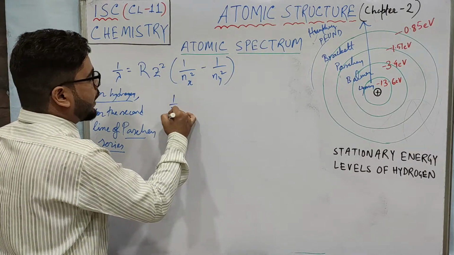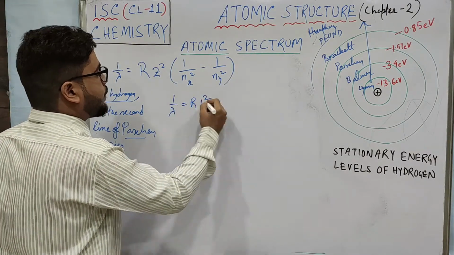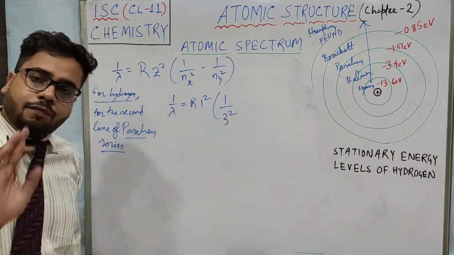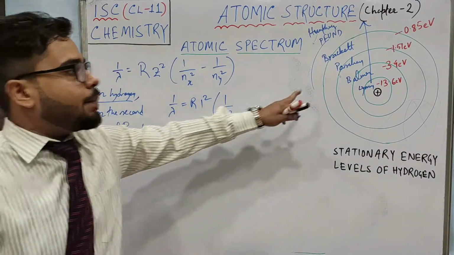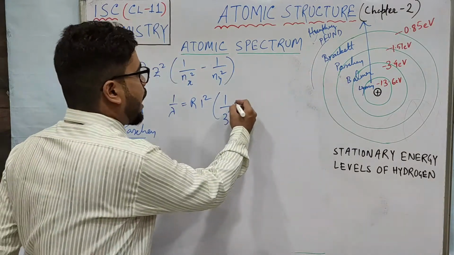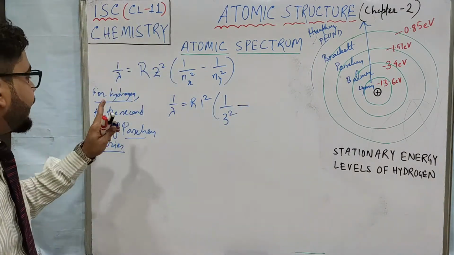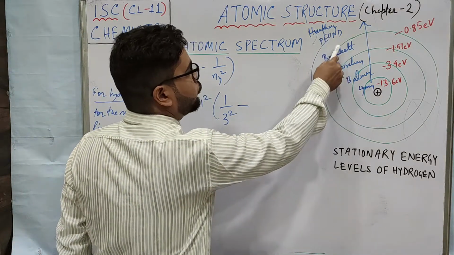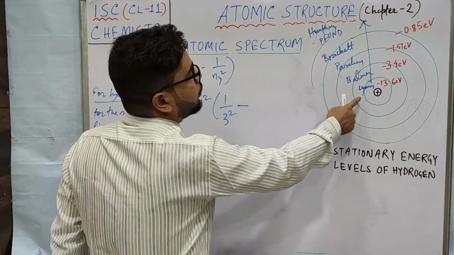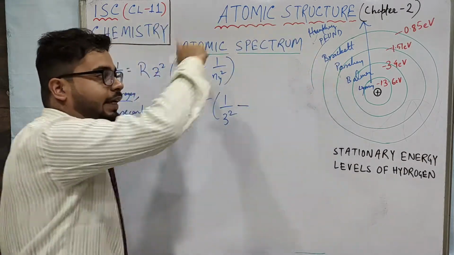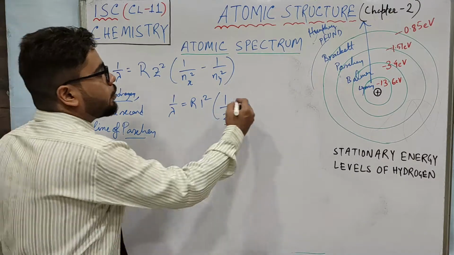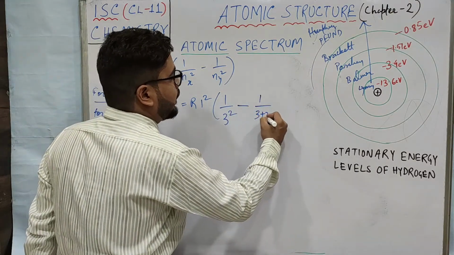So 1 by lambda equals R Z square, Z is 1 as hydrogen, and 1 by 3 square is fixed because Paschen's number is 3. 1, 2, 3. Now it is said, second line of Paschen series. So the first line of Paschen series is this one. The second line is for Pfund, right? So for the Paschen you know the number is 3. So the second line of Paschen will be 3 plus 2.